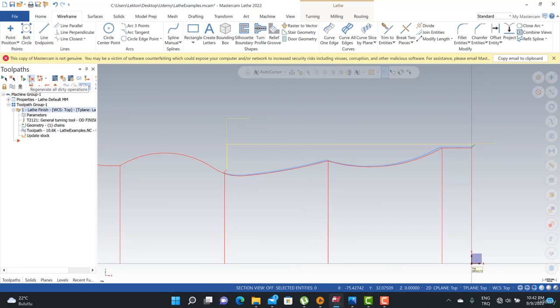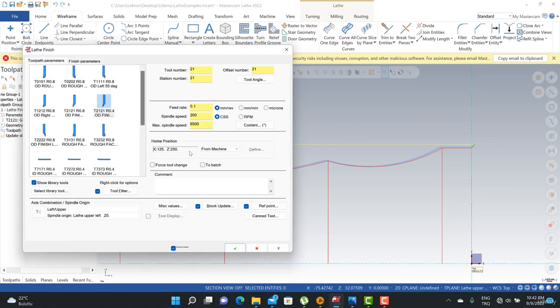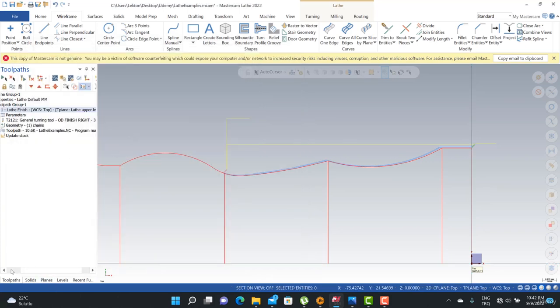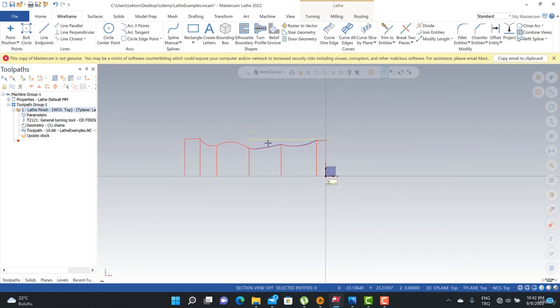Okay, that's better. Okay, this is the finishing process, and of course we can also change our tool and other finish parameters options here, but I'm gonna talk about that stuff later. Okay, so this is the finishing process, and that's kind of an example.